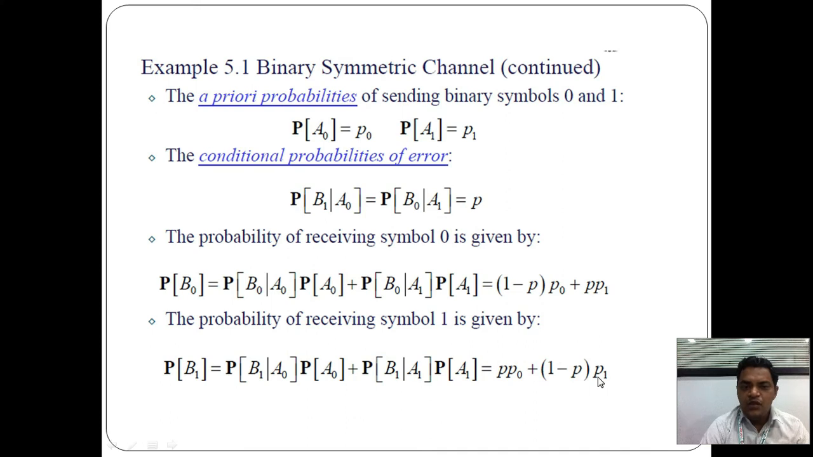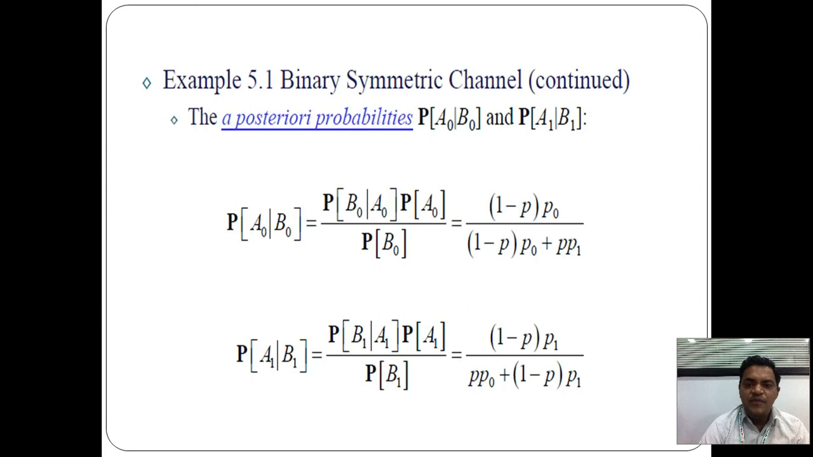In this way we now have the equations for P of B0 and P of B1, the output of the binary symmetric channel. Then from the binary symmetric channel, the a posteriori probability has to be found. The a posteriori probability is P of A0 upon B0. B0 is the output and A0 is the input, but we take the opposite ratio, which is called the a posteriori probability. Then we write P of A0 upon B0 and P of A1 upon B1 according to the Bayes rule.